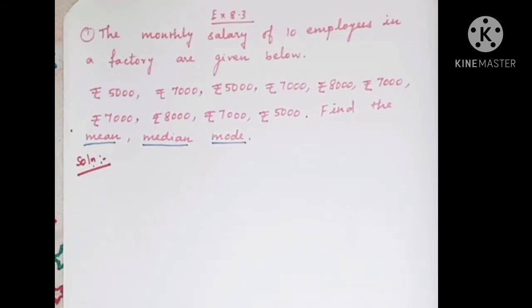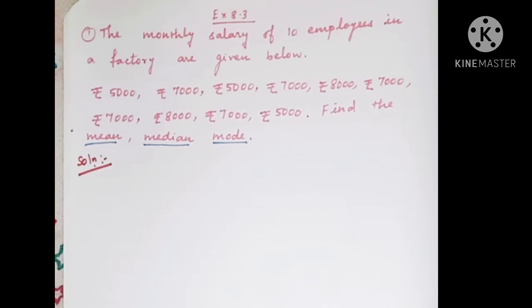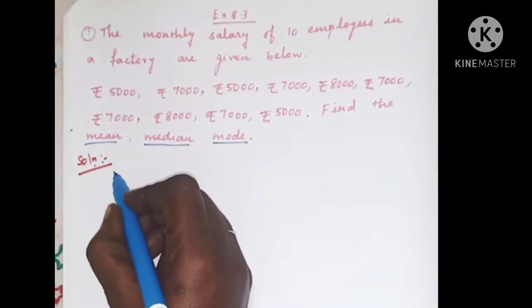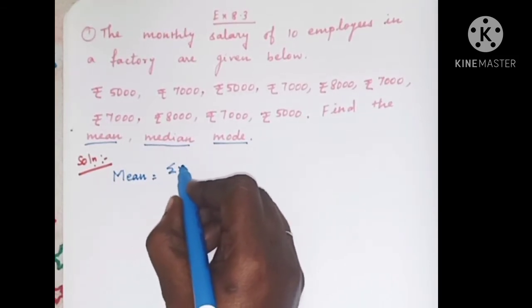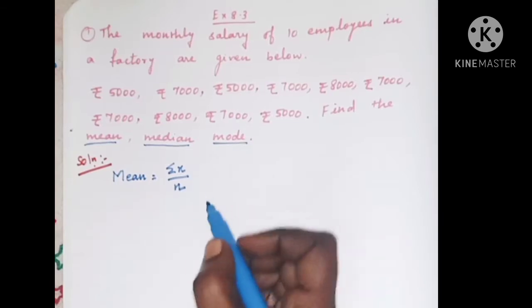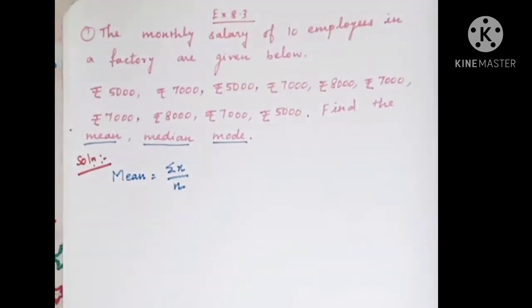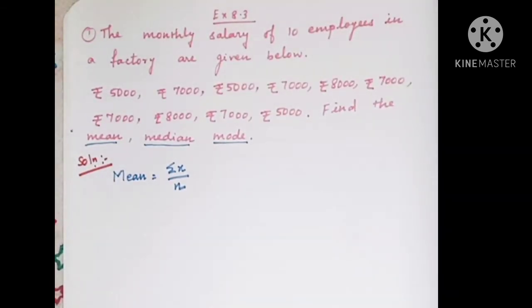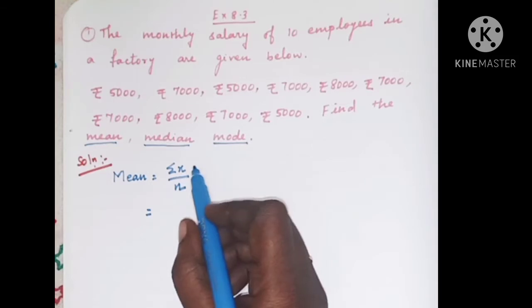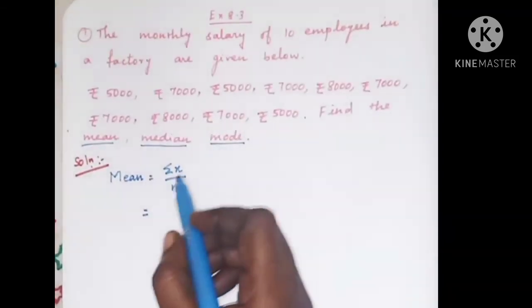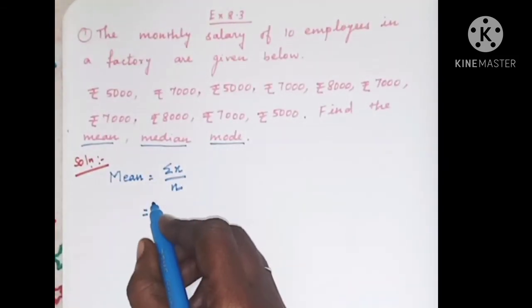So you know how to identify the mean. What is the formula to find the mean in this problem? You know the formula already. Mean is equal to summation x divided by n. This is the formula to identify the mean. So mean is equal to summation x, which means you have to add up all the given data.